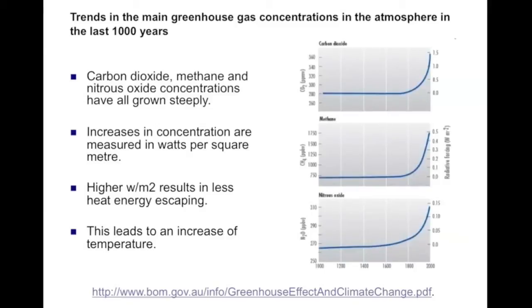Here are the trends in the main greenhouse gas concentrations in the atmosphere in the last 1,000 years. Carbon dioxide, methane, and nitrous oxide concentrations have all grown steeply in the last 1,000 years. Increases in concentration are measured in watts per meter square. Higher watts per meter square result in less heat energy escaping. This leads to an increase of temperature. As you can see in all the diagrams, they are increasing.